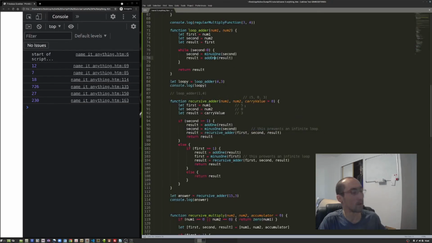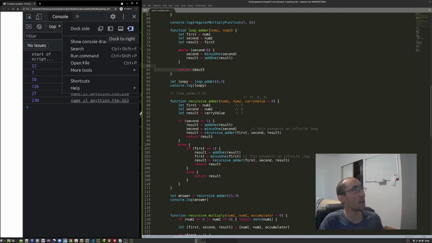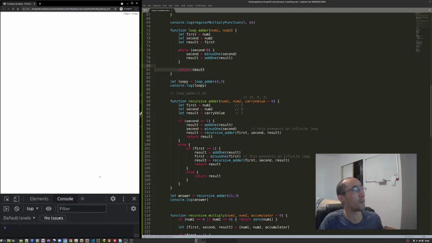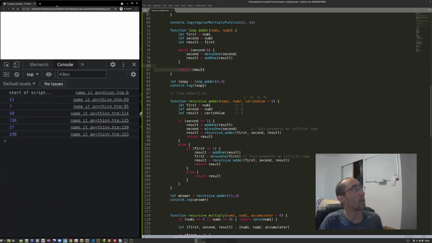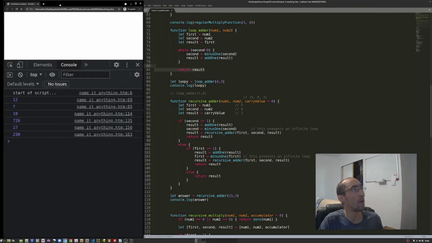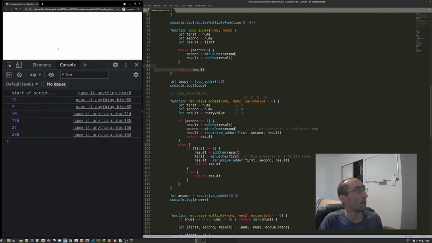Save. Control S to save the text file, Alt Tab switches your view over to the console, and remember the console is detachable or attachable. You can change its position, slide it around, doesn't matter. And this is just a regular web page, web browser. And as you can see, our code runs perfectly smooth.